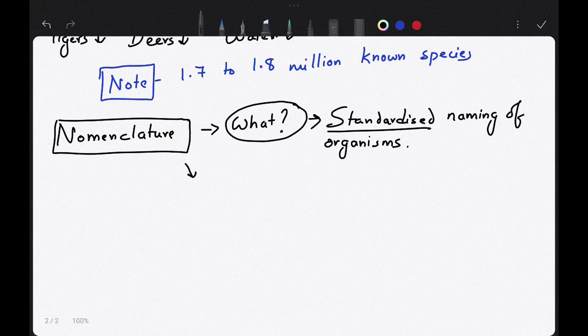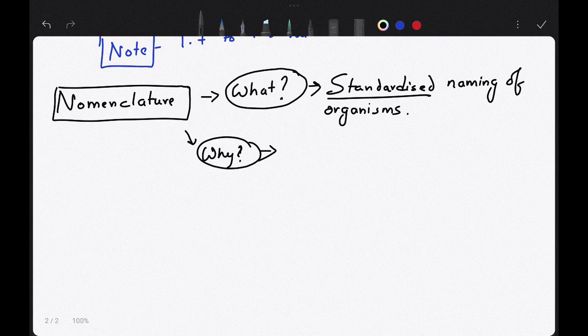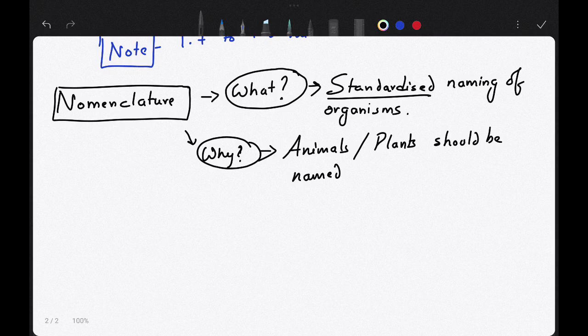So why is nomenclature required? Because animals or plants should be named with the same name worldwide, and this name must be acceptable.